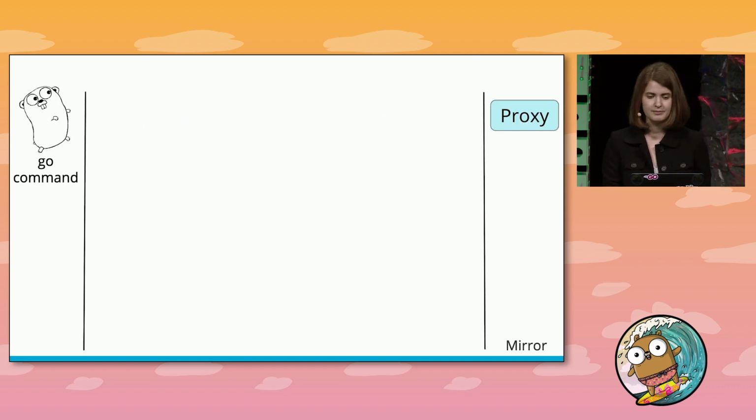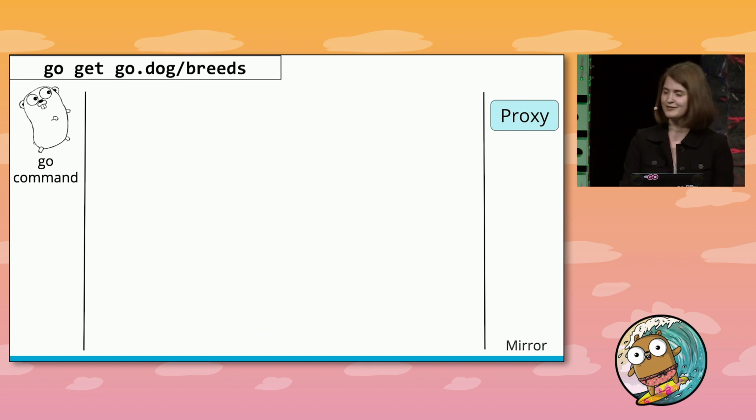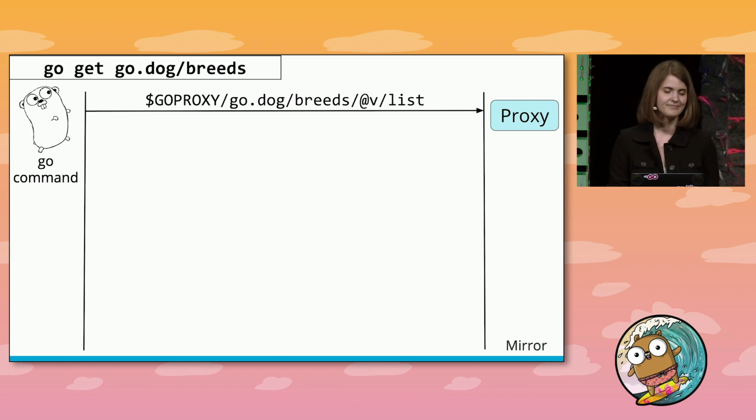So I'm working on my puppies module, and decided that I want to import a new package that tells me information about different dog breeds, because that's important. The first thing I'll do is run go get godog/breeds. So first, the go command has to figure out which version of godog breeds to fetch, since I didn't specify one. So in hopes of finding the most recently tagged version, the go command is going to hit the list endpoint on the proxy. And in this example, that $GOPROXY is the proxy server that we've set up in our Go environment. It could be any of them.